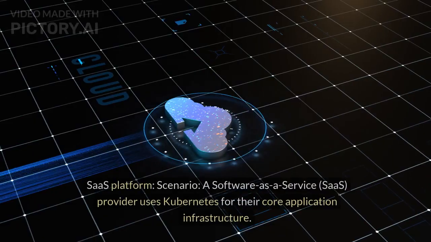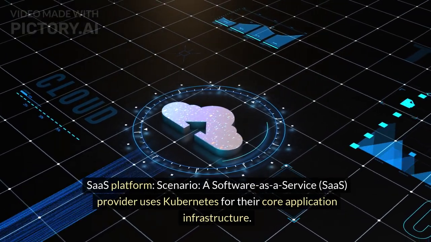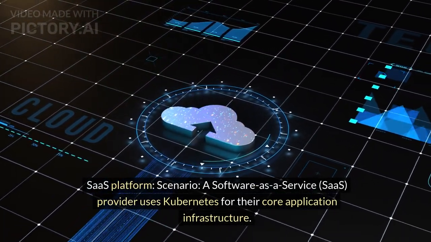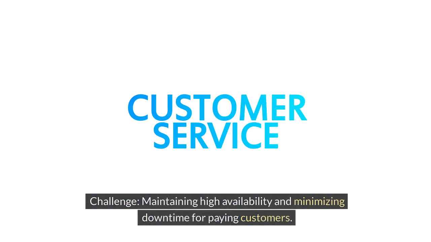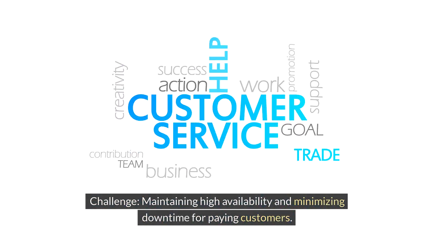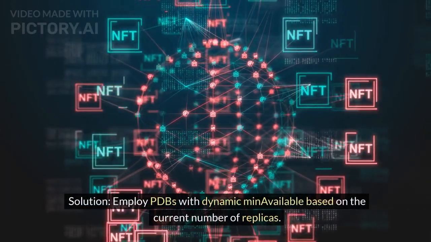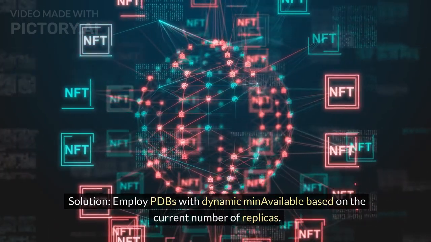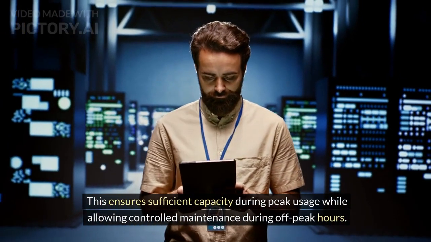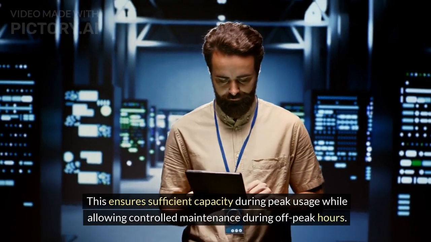5. SaaS platform. Scenario: a software as a service (SaaS) provider uses Kubernetes for their core application infrastructure. Challenge: maintaining high availability and minimizing downtime for paying customers. Solution: employ PDBs with dynamic min available based on the current number of replicas. This ensures sufficient capacity during peak usage while allowing controlled maintenance during off-peak hours.